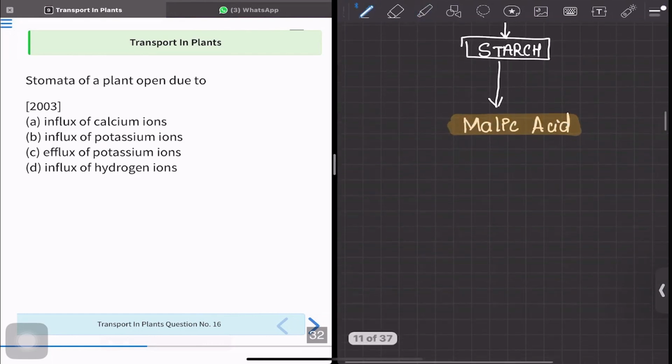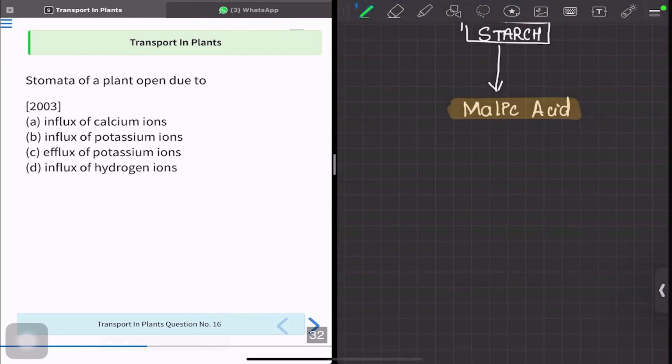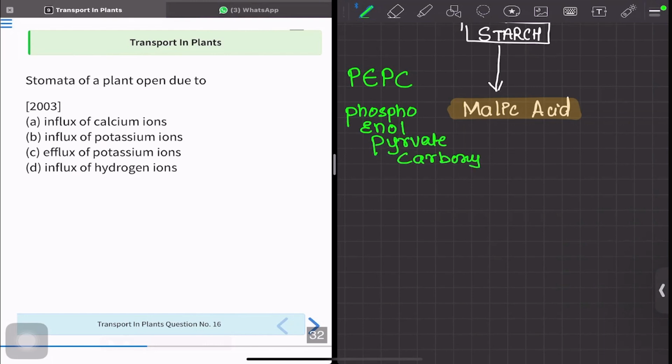Correct. Now this conversion occurs with the help of enzyme PEPC. What is PEPC? Phosphoenol pyruvate carboxylase. All right.